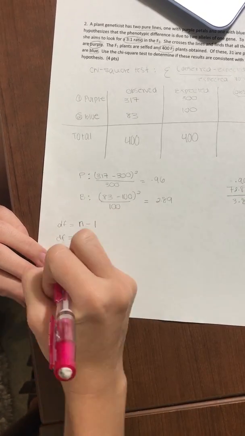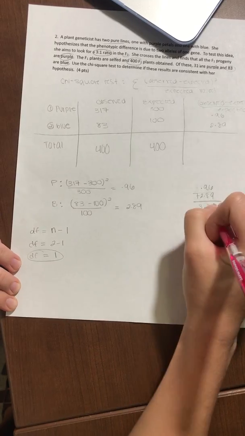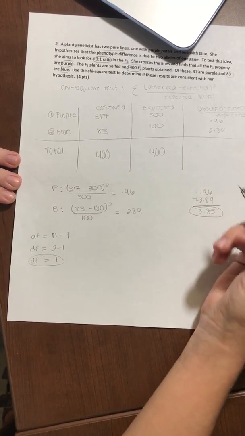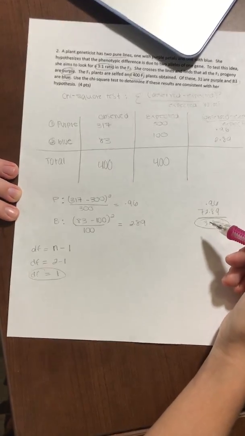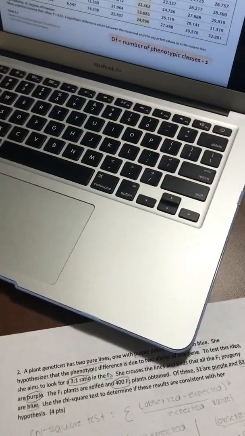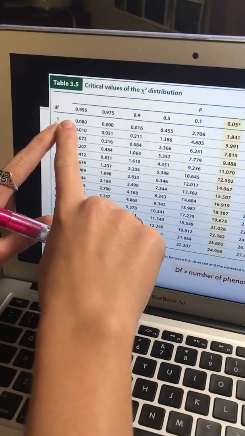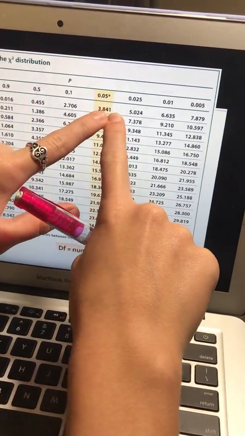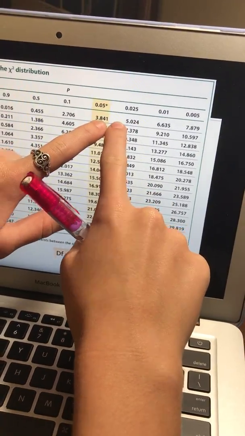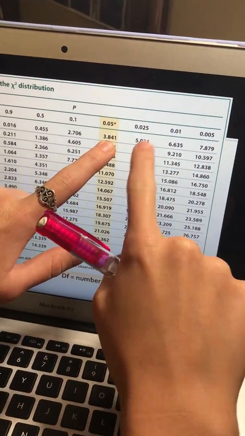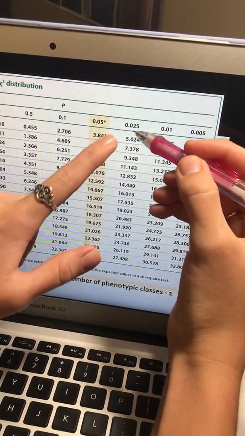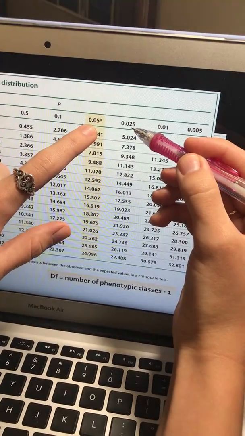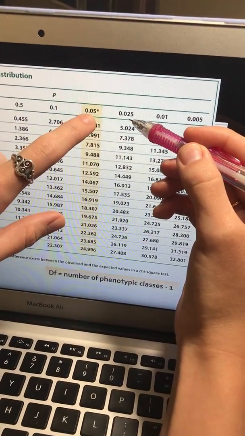So with these numbers, the degrees of freedom and the 3.85, which is the sum, or the chi-square value, we look at a distribution of numbers. So when we have 1, and then we drag it all the way down to between 3.841 and 5.024, because it'll be in between the 5% and the 2.5% probability.